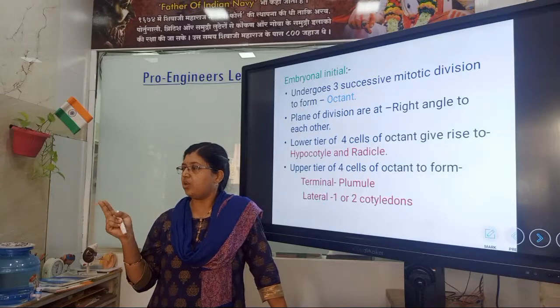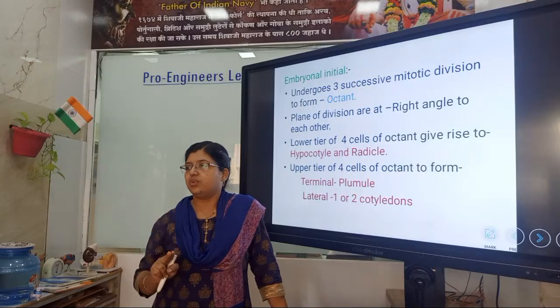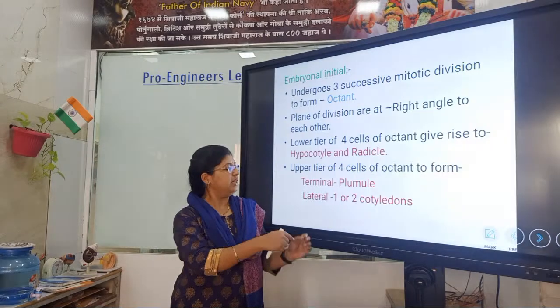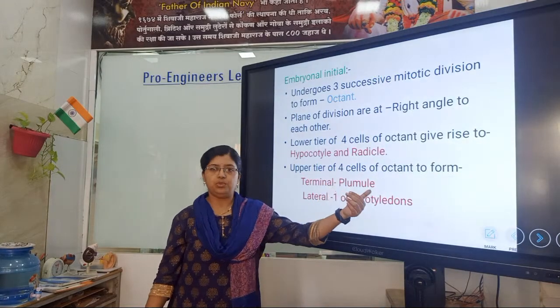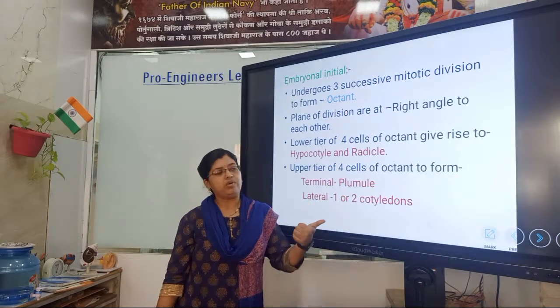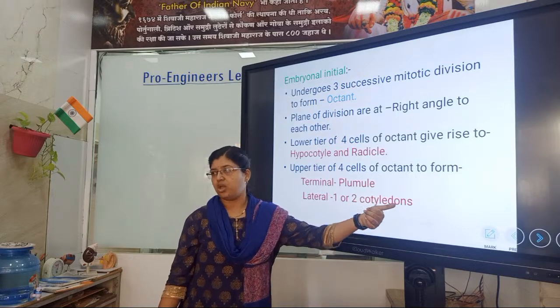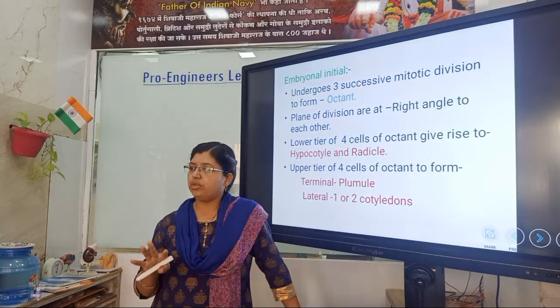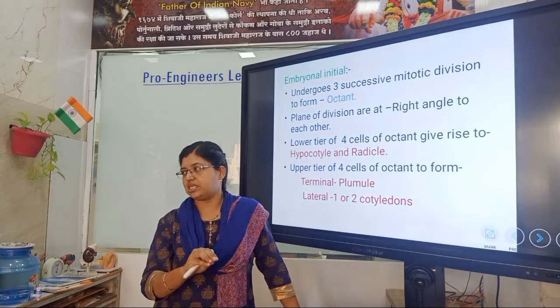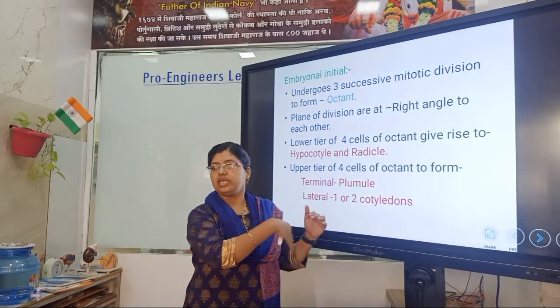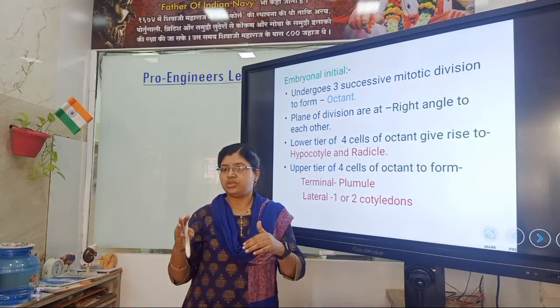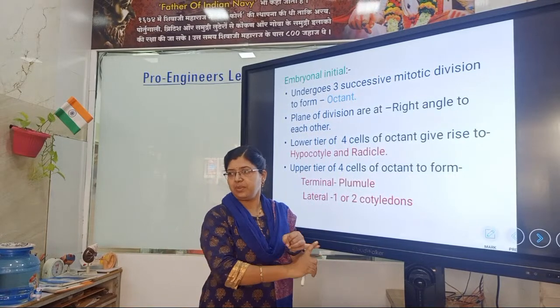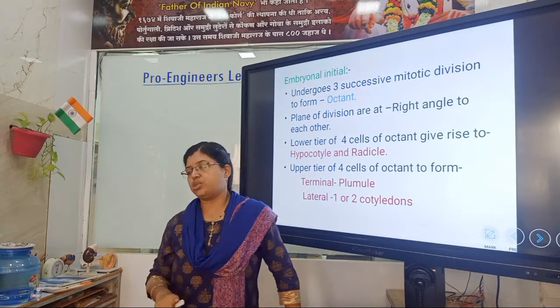The upper tier gives rise to terminal and lateral cells: terminal to plumule, and lateral to one or two cotyledons. In dicot and monocot, the development of embryo is the same up to the octant stage. The octant further changes into heart shape and then horseshoe shape.